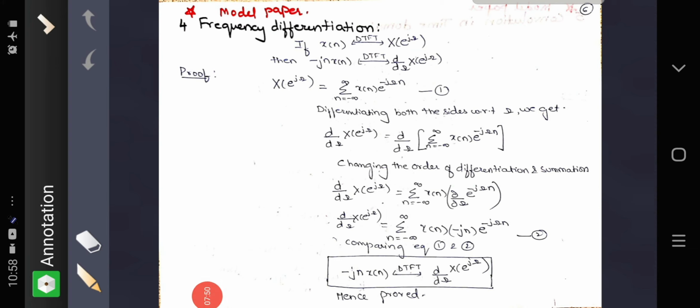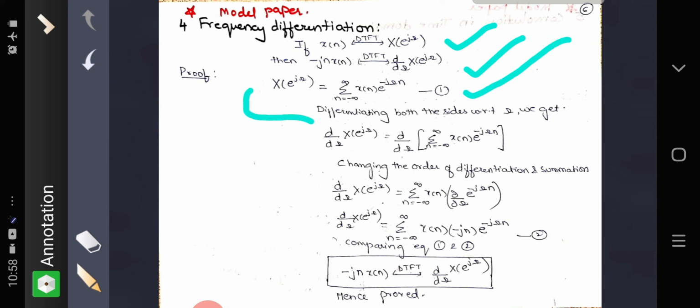Now let us see the frequency differentiation property, which is an important question in the model paper. It is being asked. If the DTFT of x of n is X of e raised to j omega, then the DTFT of minus j n into x of n will be d by d omega of X of e raised to j omega. So we know this formula, X of e raised to j omega equal to summation n equal to minus infinity to plus infinity x of n e raised to minus j omega n. Let us take this as equation 1.